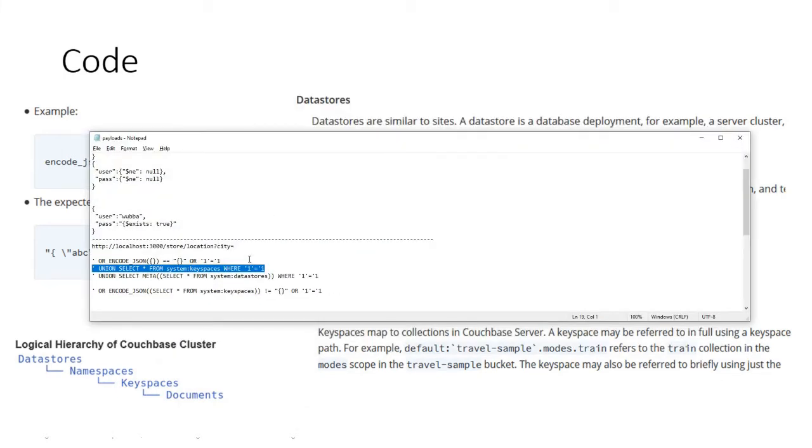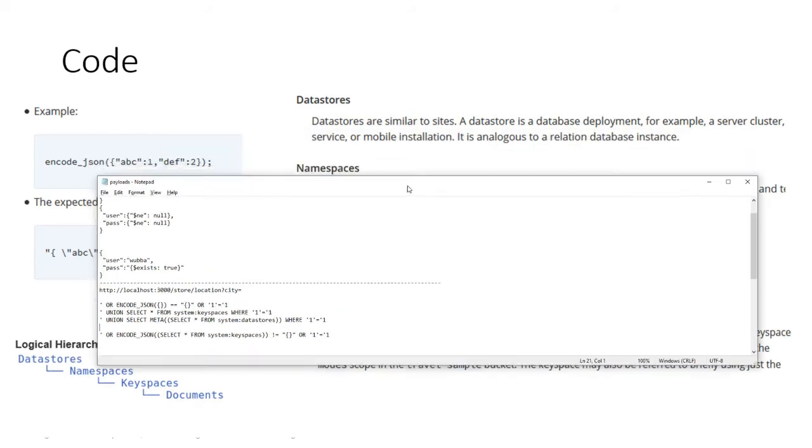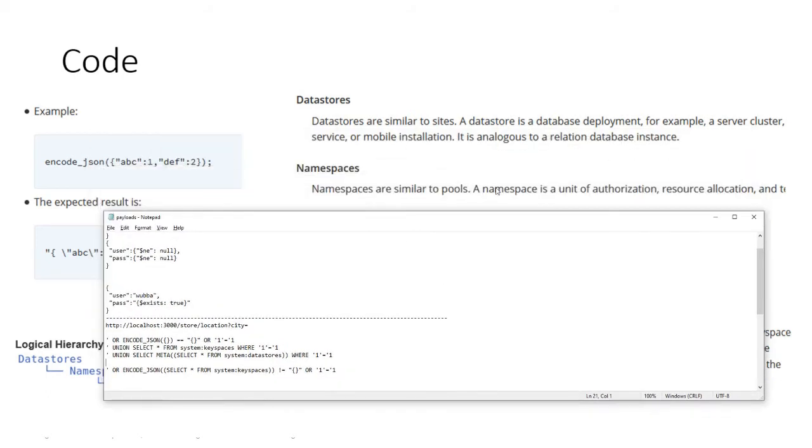Every data store will have some meta information. Data store is nothing but a deployment. Can you see it? Server cluster deployments. They will contain the metadata information. Why is metadata information stored?